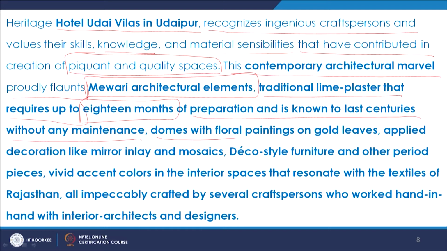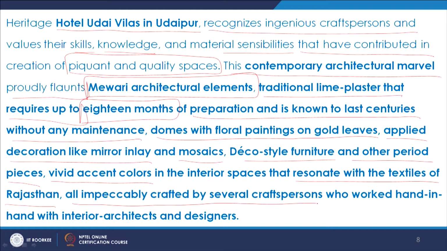It has domes with floral paintings on gold leaves, applied decoration like mirror inlay and mosaics, deco style furniture and other period pieces, vivid accent colors in the interior spaces that resonate with the textiles of Rajasthan, all impeccably crafted by several craftspersons who worked hand in hand with interior architects and designers.